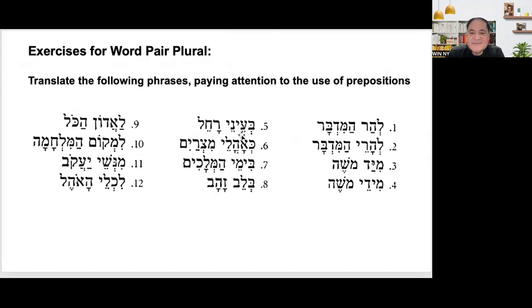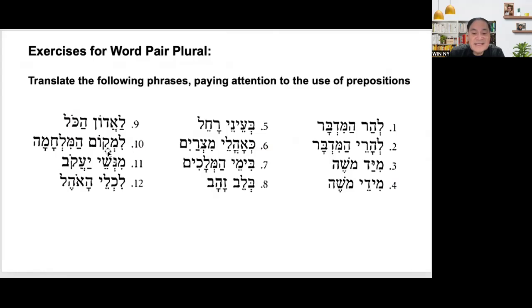Number five, Bi'einei Rachel. Number six, Ka'ahalei Mitzrayim. Number seven, Bimei Hamalakim. Number eight, Bileb Sahav. Number nine, Liadon Hakol.